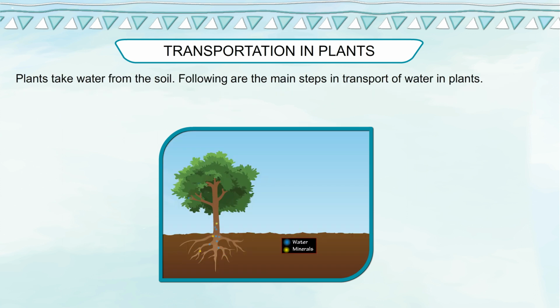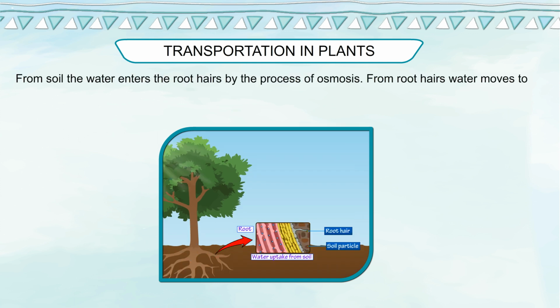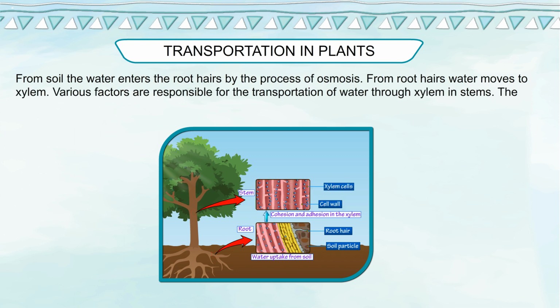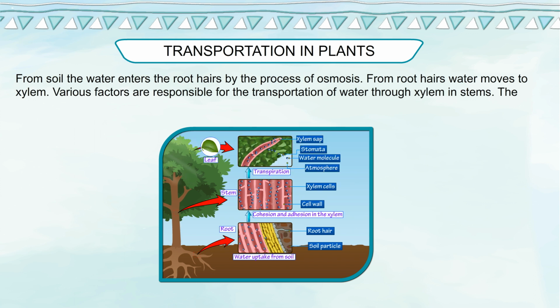Plants take water from the soil. The following are the main steps in transport of water in plants. From soil, the water enters the root hairs by the process of osmosis. From root hairs, water moves to xylem. Various factors are responsible for the transportation of water through xylem in stems. The transport of water through xylem is known as ascent of sap.